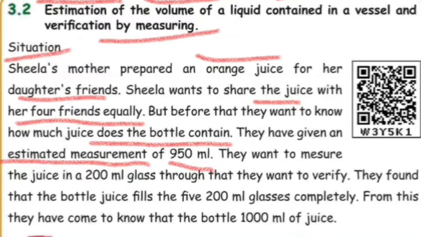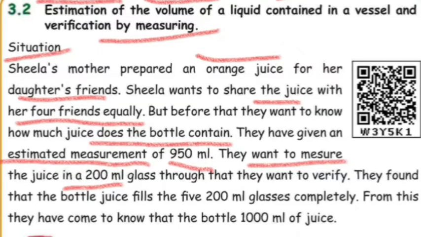For that reason they want to take an accurate measuring cup or glass. From this they can measure the exact amount of juice. They want to measure the juice in a 200 milliliter glass. So they have taken a 200 milliliter measuring glass, through which they want to verify the juice.